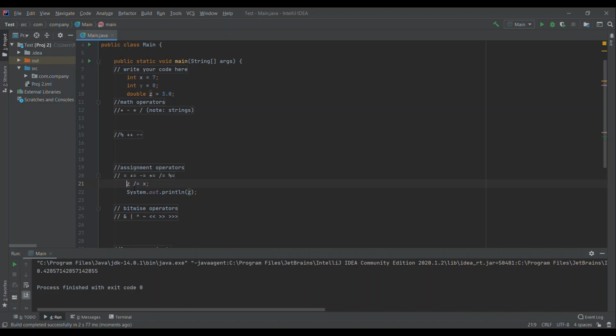But if I switch this to say like x divided by z, it will give me a whole number because x is an integer. So this first number is what you're actually setting. Sorry, I didn't change the output there. So here we get 2 because even though z is a double, you're saving it to this x value, which is an integer, so it wipes away everything afterward.